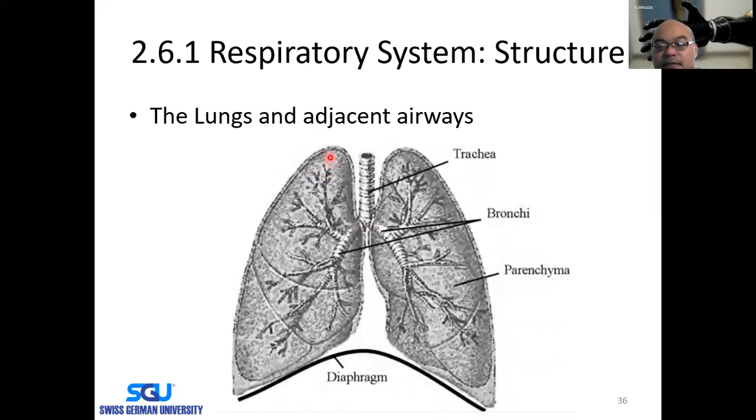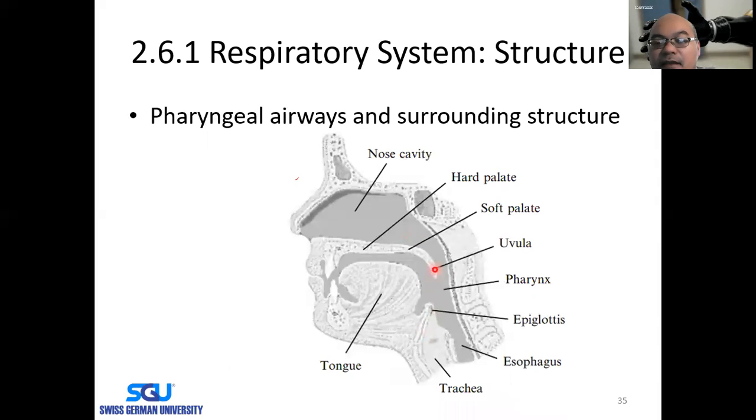Then the lower structure of the respiratory system: after the air goes into the trachea while the food goes to the esophagus, it's basically like two crossing paths here. And this is the task of the uvula, to make the boundary, like a rail pass.